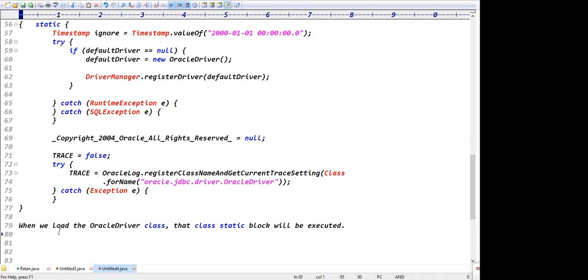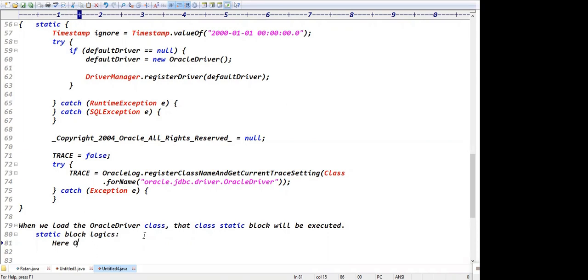When we load the Oracle driver class, the static block is executed. What is the static block logic?